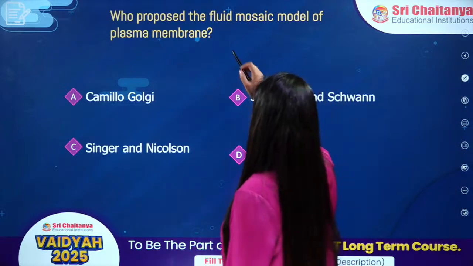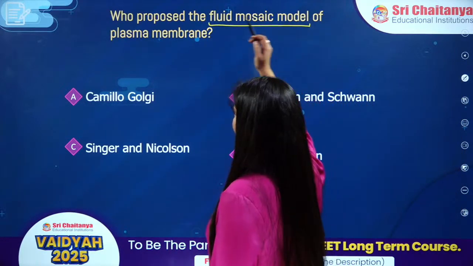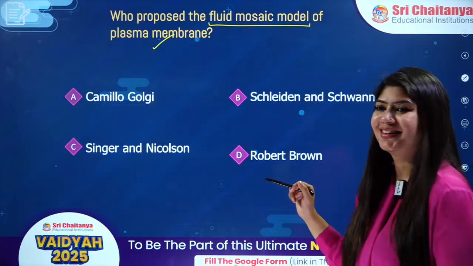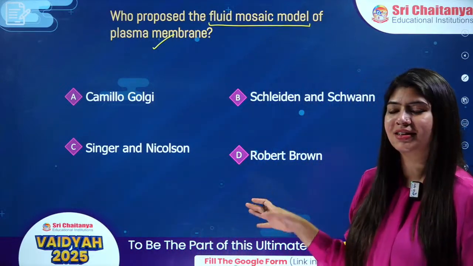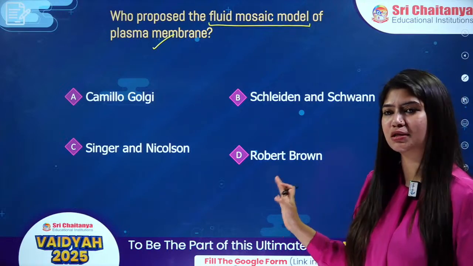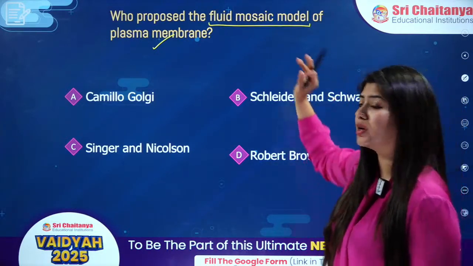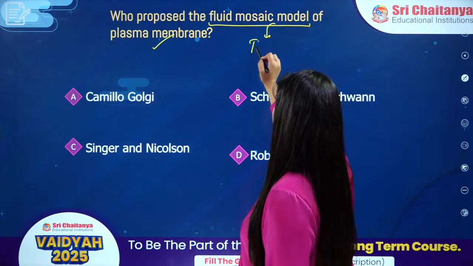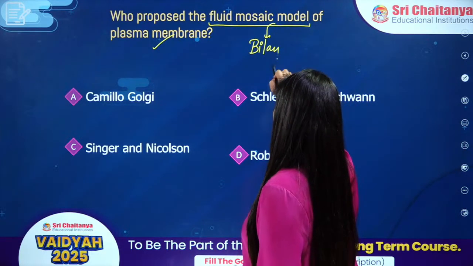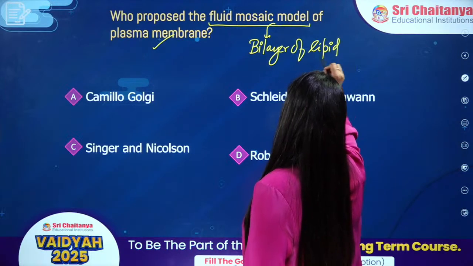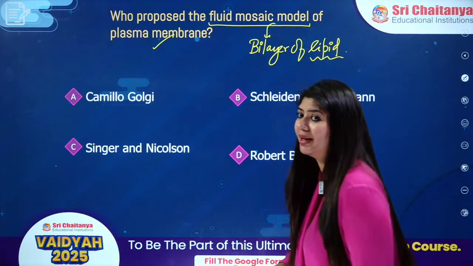Who proposed the fluid mosaic model of the plasma membrane? Very common question, and very simple, I would say. Who proposed the fluid mosaic model, according to which we have a bilayer of lipids, and proteins are embedded inside this bilayer?